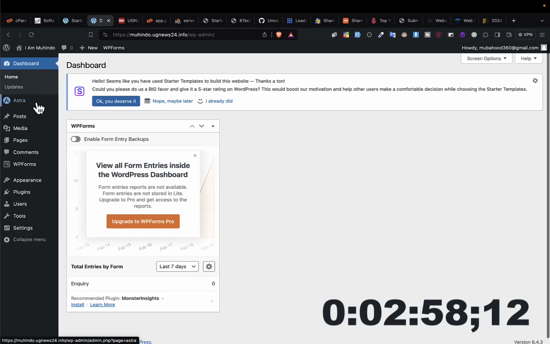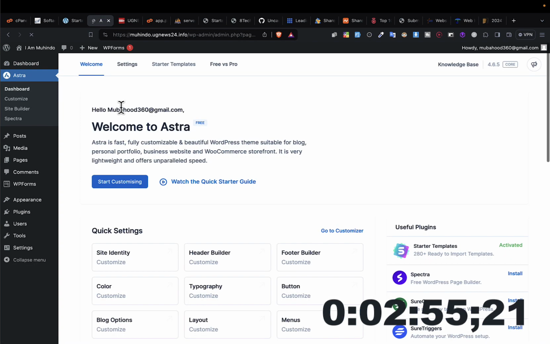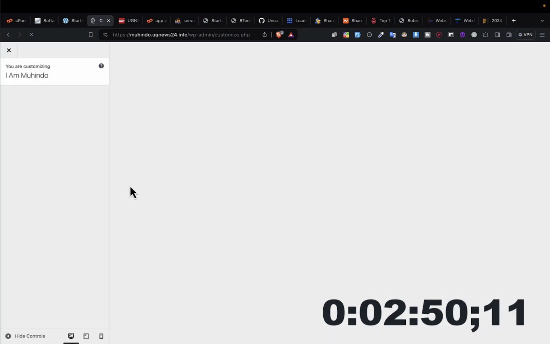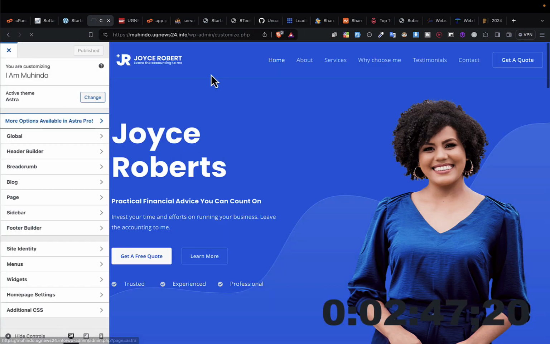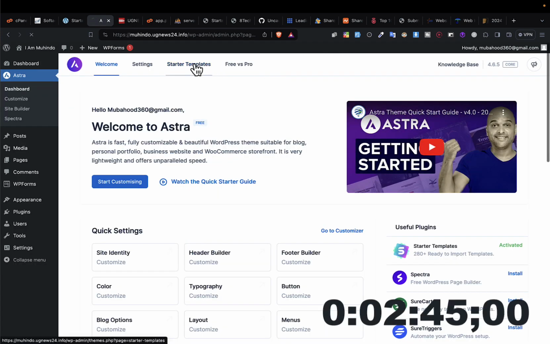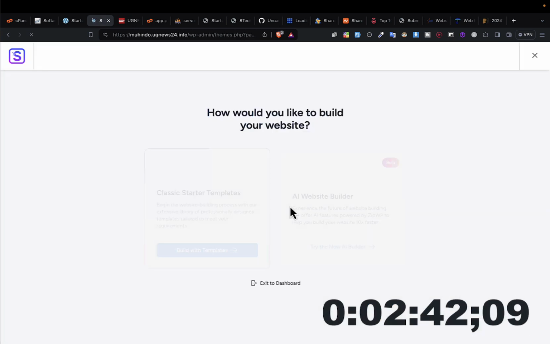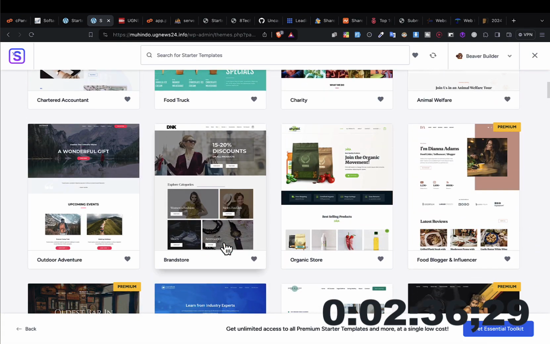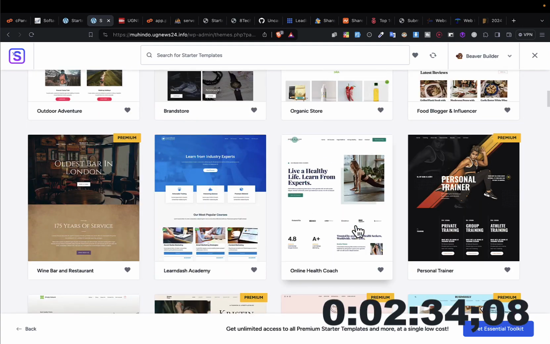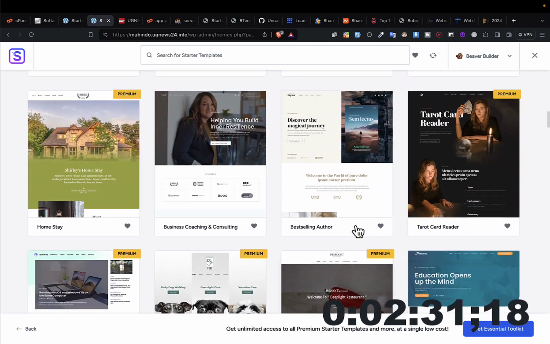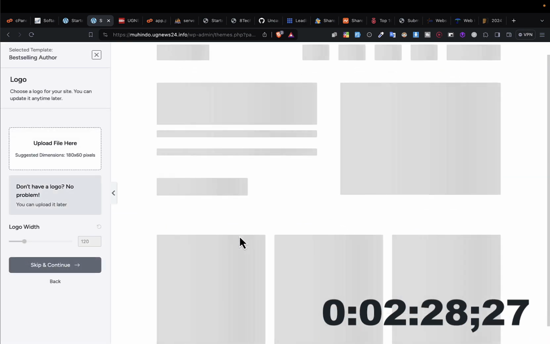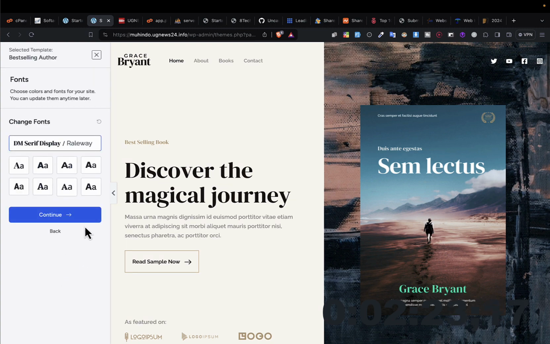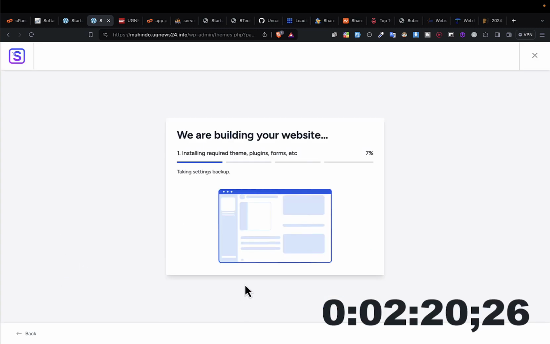So if I want to change it, I can just simply come here to Astra. Okay. And then say start customizing. Sorry, no, not customizing. I'll come to Astra, and then I come here to starter templates, and then click on next. I want us to test another template, and then we learn another thing. Which template should I take? Everything looks nice. Let me take this one. Okay, let me take this one just to save time. Click next. Click next, click next, start building.